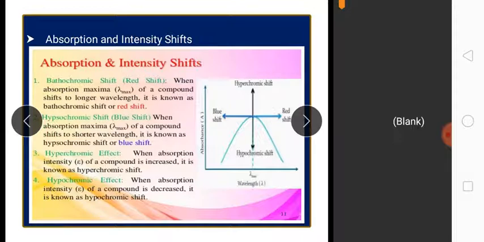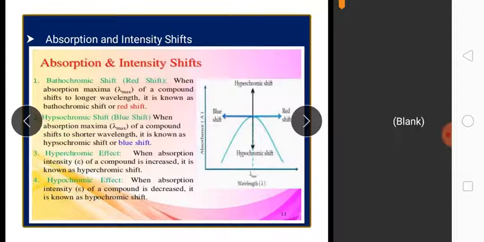For example, the conjugation of the lone pair of electrons on the nitrogen atom of aniline with the pi bond system of the benzene ring is removed on protonation. Aniline absorbs at 280 nanometer, but in acid solution the main peak is almost identical with that of benzene at 203 nanometer, and its epsilon value is around 7500 due to blue shift.